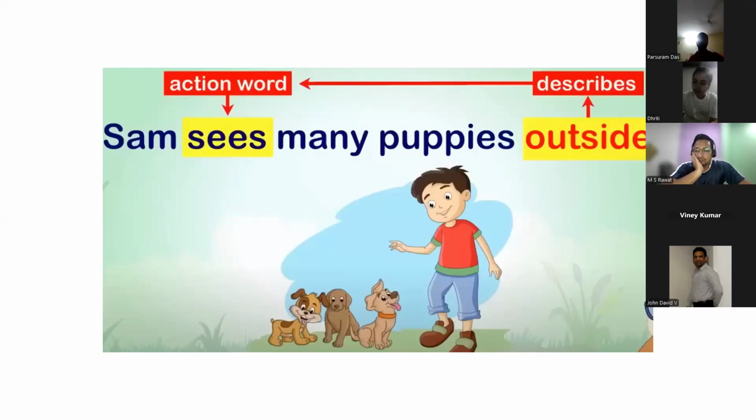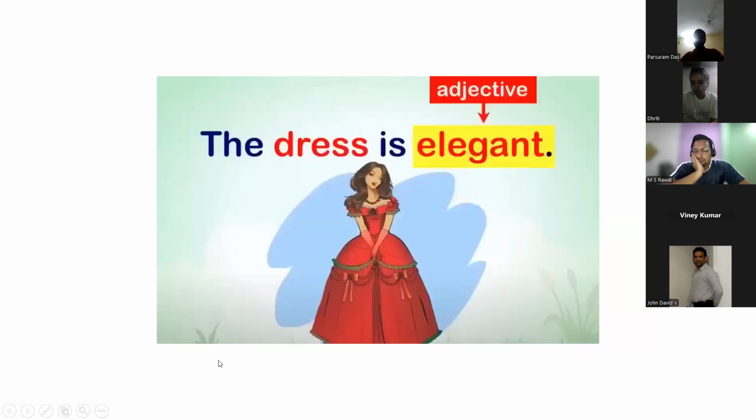Adverbs are the words which describe the verbs, adjectives, and adverbs. This dress is elegant. What is elegant here? Elegant is an adjective because B family देखो, B is from the B linking word अच्छा. B family के साथ जो next word आएगा अगर वो ing form में नहीं है so that should be the adjective. And also it shows the quality.